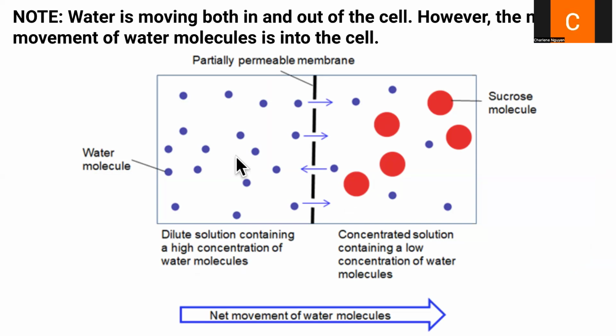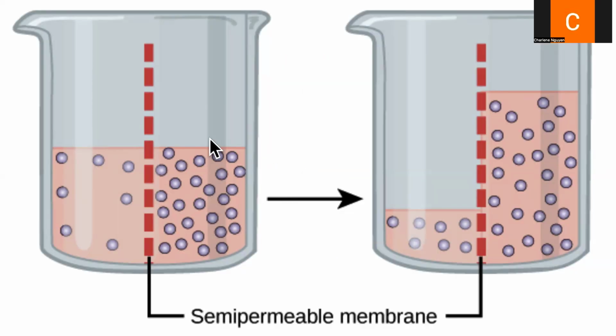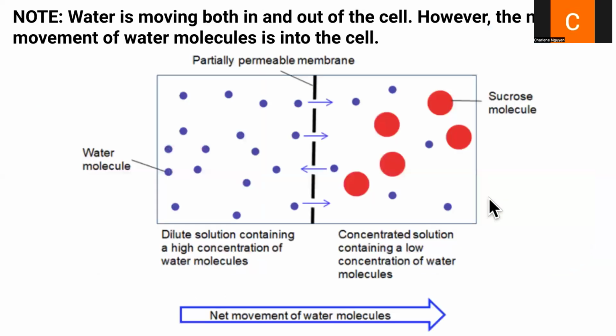Water's always moving in and out, but the net movement of water is going from an area of low solute concentration to an area of high solute concentration. So that's a little confusing. But if you look at it this way, we can see how water is used to dilute the concentration so that they're equal on both sides.